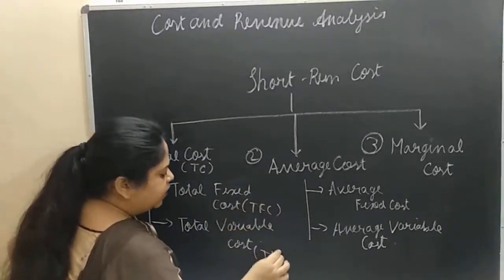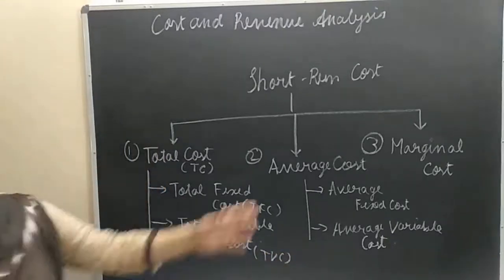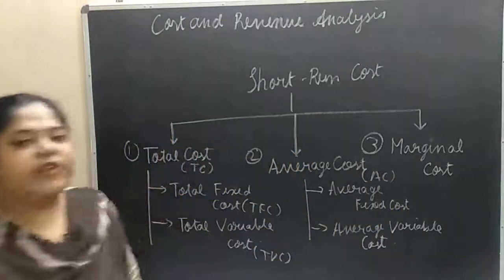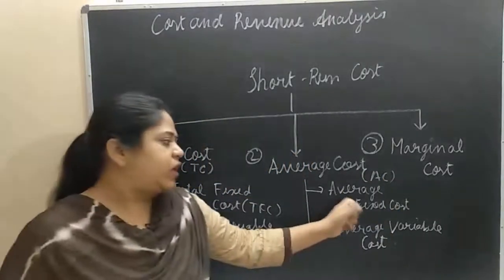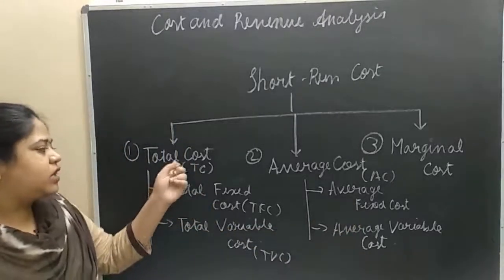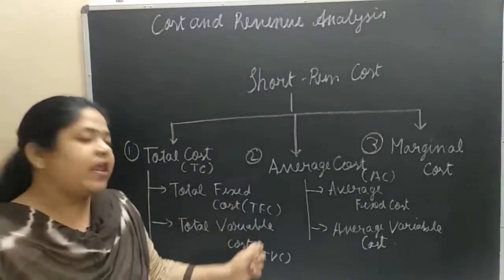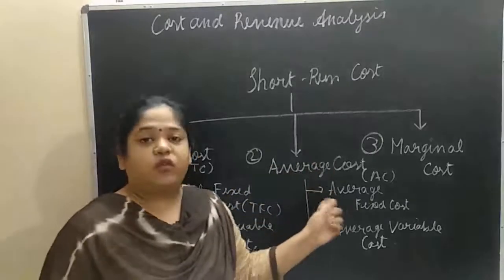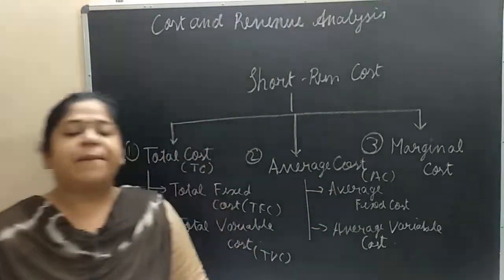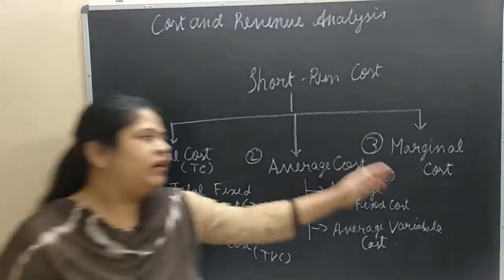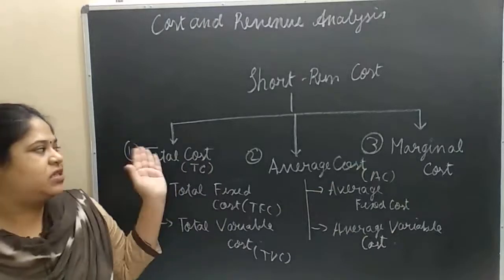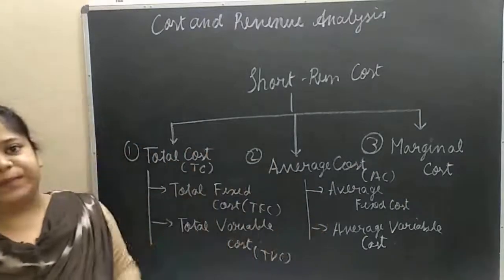and TVC. In the same way, average cost is abbreviated as AC, and the average cost is the total of average fixed cost and average variable cost. In the same manner as total cost is the total of total fixed cost and total variable cost, average cost is the total of average fixed cost and average variable cost. And the third category is marginal cost. In today's class, we'll be discussing all of these.